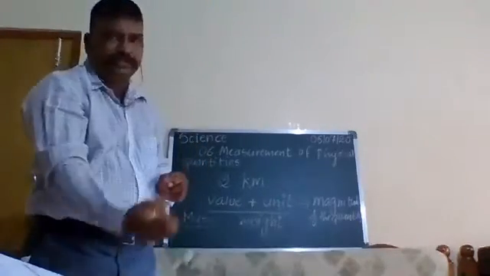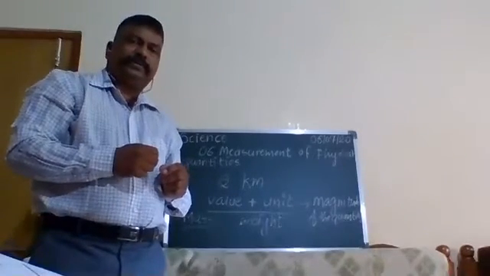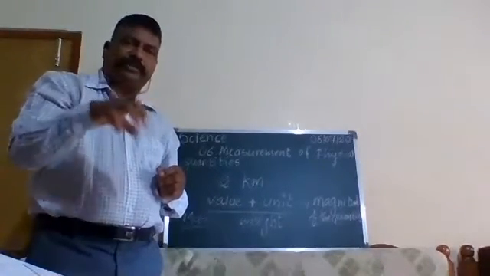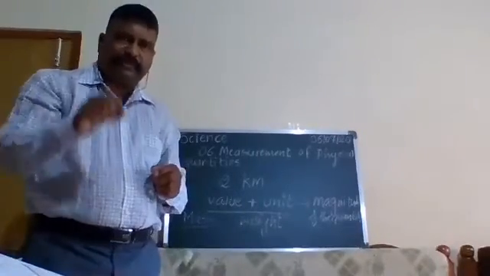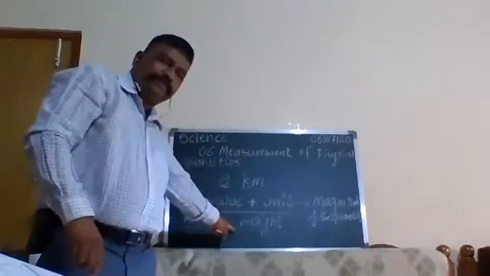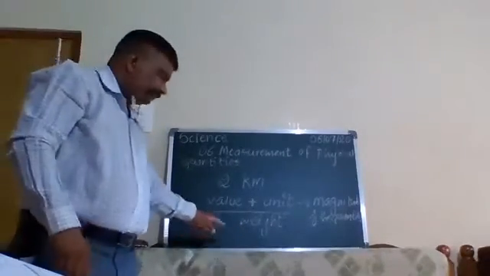This is called the gravitational force that is working on that object. The gravitational force of the earth working on that object is called weight. Understood? So what is the difference between mass and weight?